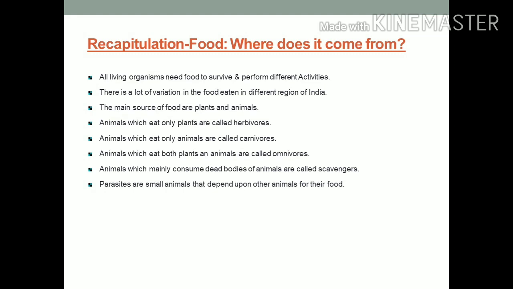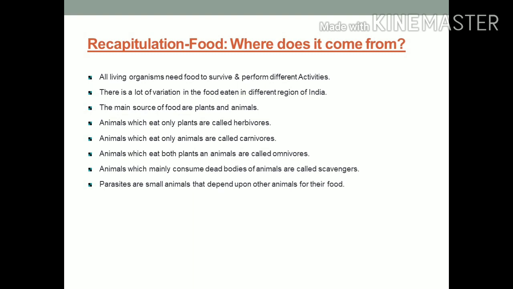First, let us revise the chapter Food: Where does it come from? All living organisms need food to survive and perform different activities. As you know, food is like a fuel for us. There is a lot of variation in the food eaten in different regions of India. The main sources of food are plants and animals.